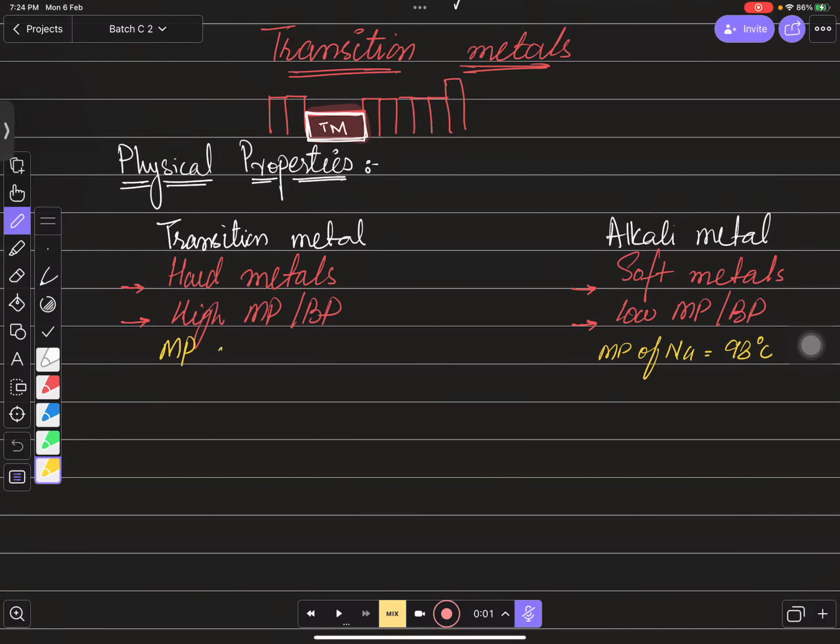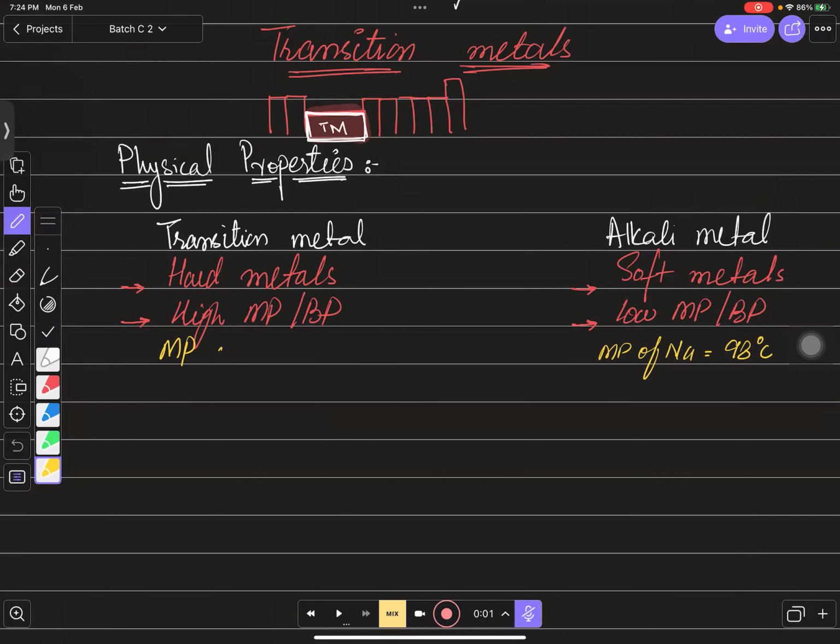So the melting point of iron is somewhere around 1538 degrees Celsius. You can see this: how much difference there is in the melting point, almost 1440 or 60 degrees difference. So it's a very huge difference.